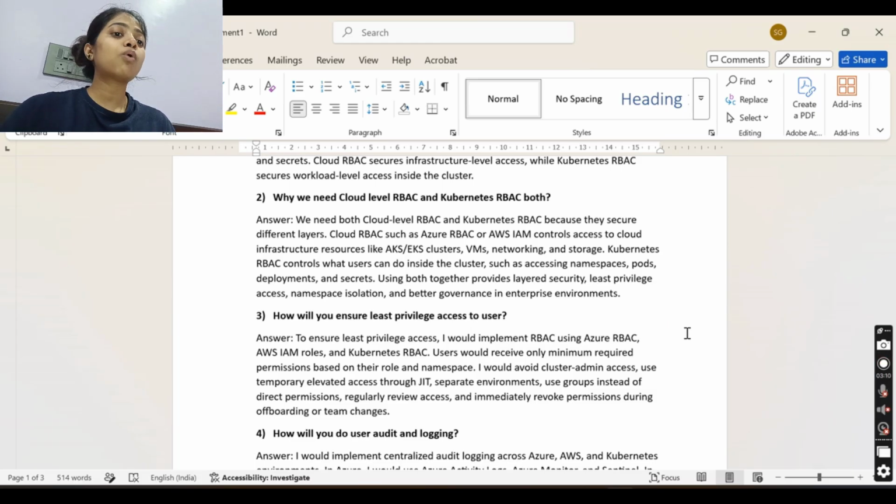I would avoid cluster admin access or use temporary elevated access through JIT, just-in-time access. For some time you give the access and then remove it. Separate environments, and use groups instead of direct permissions. As I said, regularly review access and immediately revoke permission during offboarding or team changes.